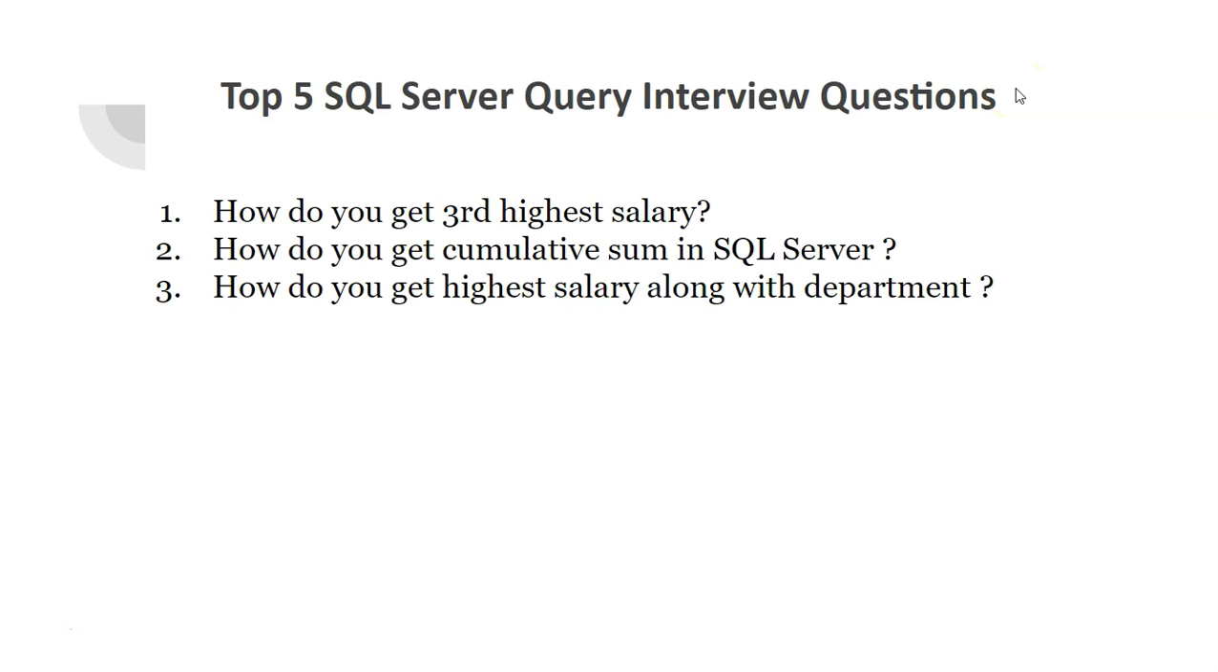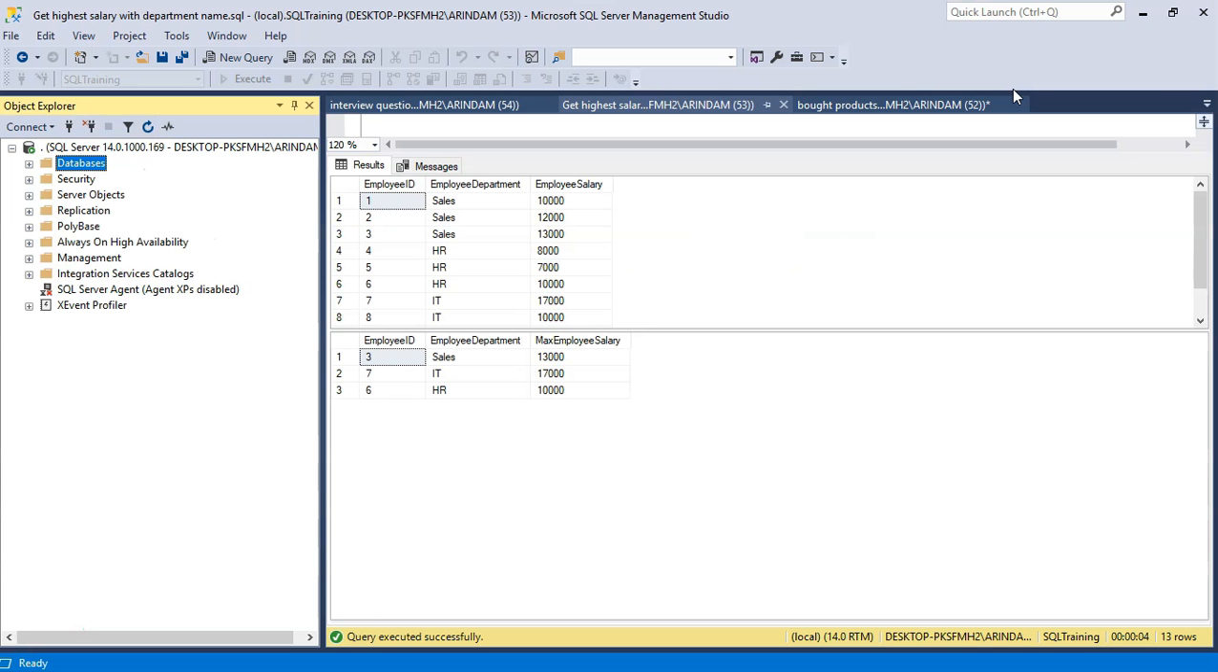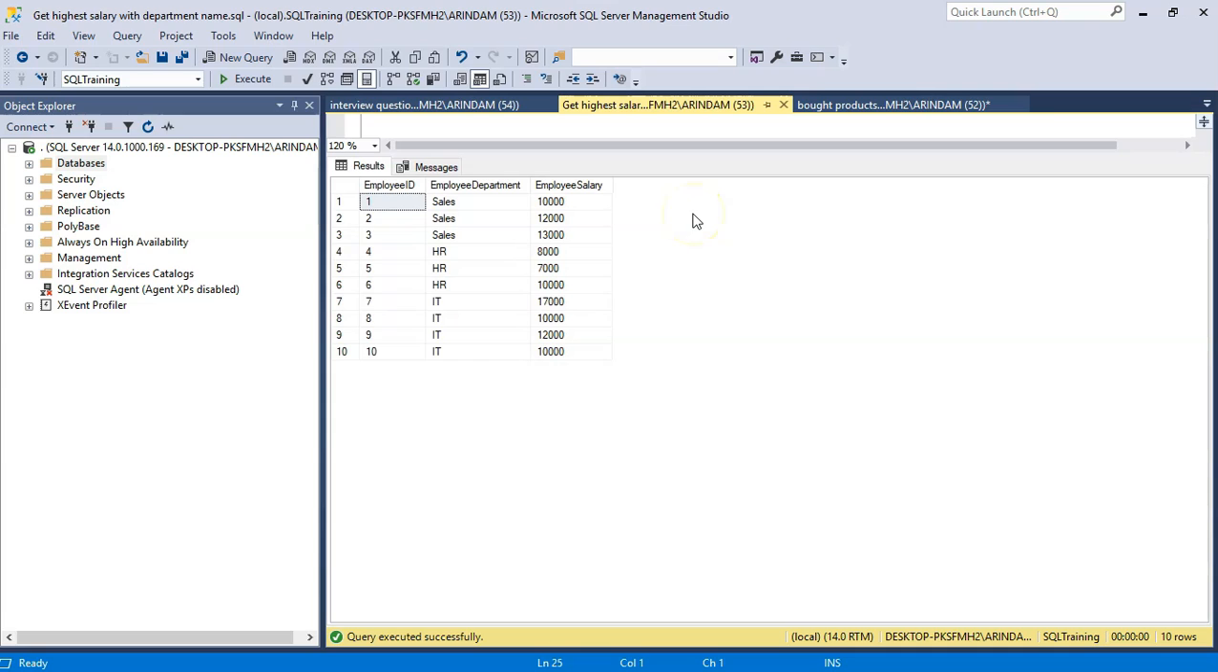The next question is, how do you get highest salary along with department name? Let's take an example. I have a source table employee salary where column name has employee ID, employee department and employee salary. Now I want to get the highest salary in each department. The output should be like this.